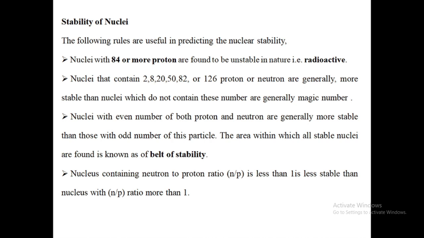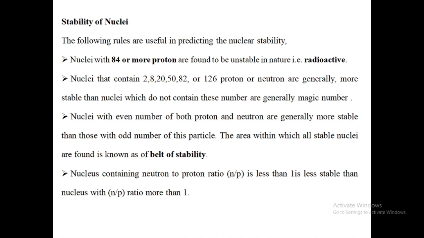Nuclei with even number of both proton and neutron are generally more stable than those with odd number of these particles. The area within which all stable nuclei are found is known as belt of stability.